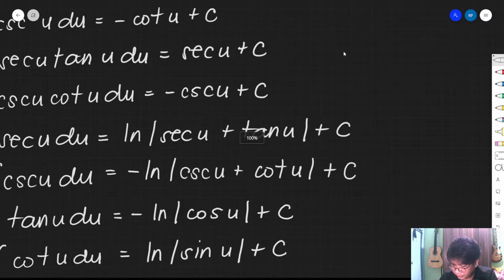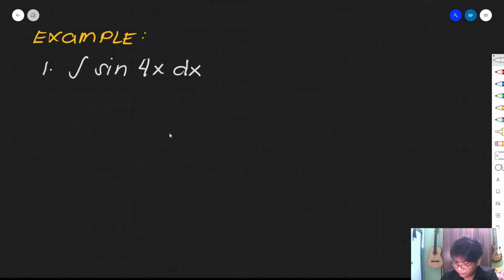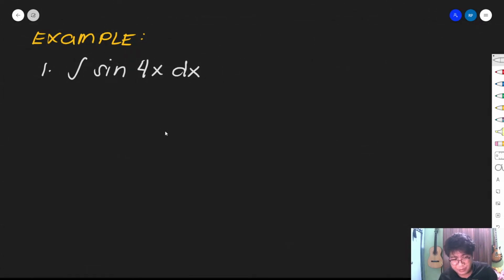So, let's proceed with our example. Basic first. Baby steps in solving trigonometric integrals, or integrals involving trigonometric functions. Okay? So we have here the integral of sine 4x dx. Again, like I said earlier, we need to achieve the form indicated in our formula, which is sine u du. This is what we need to achieve with the given integral.